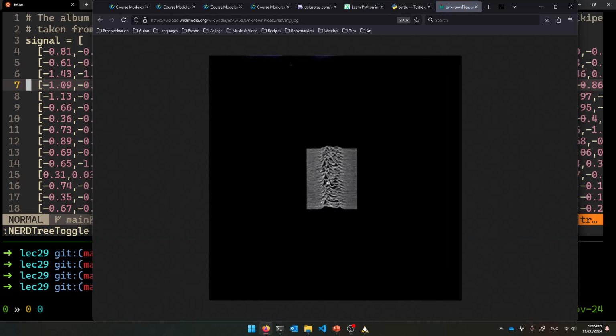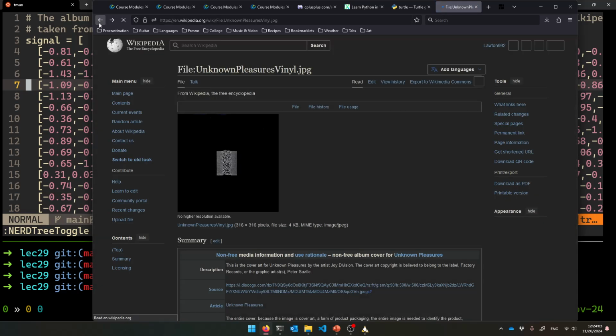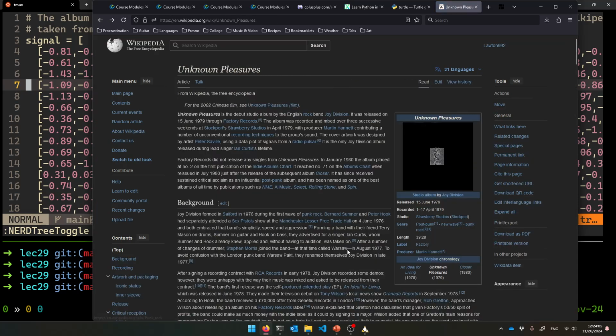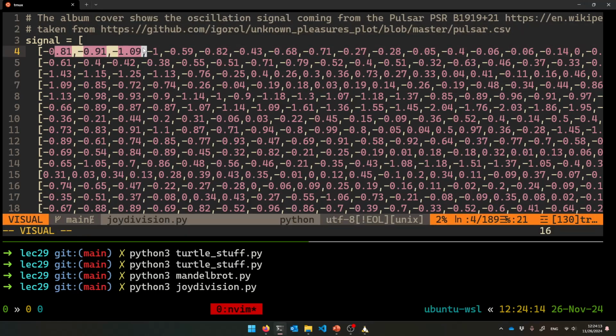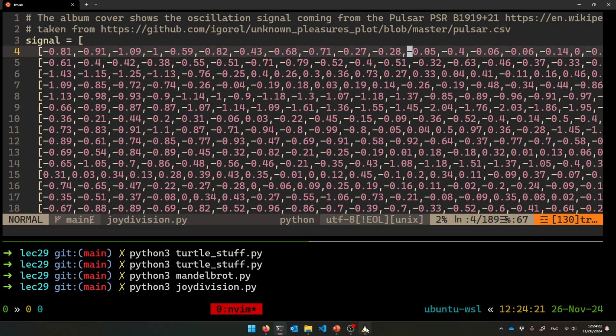It's very small on Wikipedia, but you've seen it probably. Hipsters wearing that shirt with that on it. So we're going to draw that in Python, and it comes from the data from this pulsar, and we can just get that data. Here's the signal. The signal was weak, it got weaker, got even weaker, and then it got a little bit stronger. Here are the pulses of the pulsar, and we're just going to draw that.